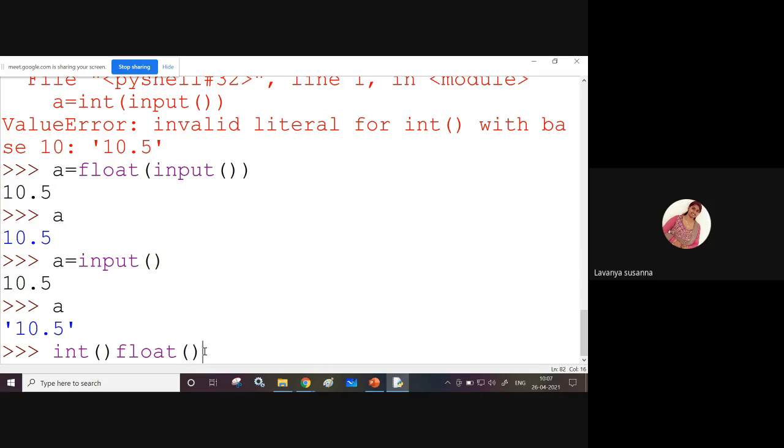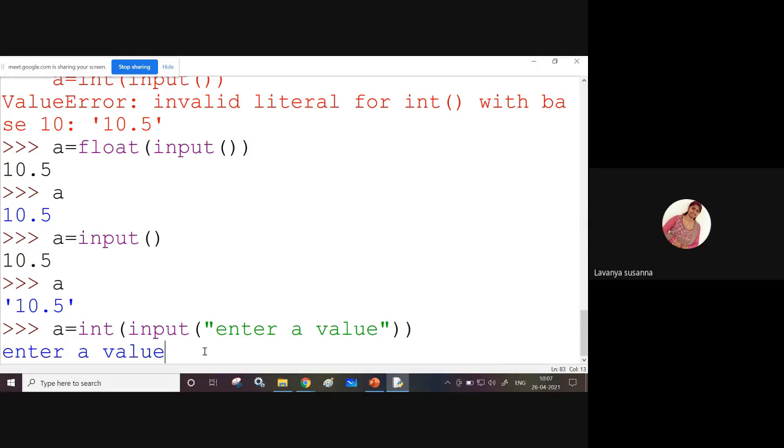If you want to print some message onto the screen, just give that message inside the input function. A equal to int of input function, in double quotes give some message, enter a value, enter. See, enter a value is displayed.